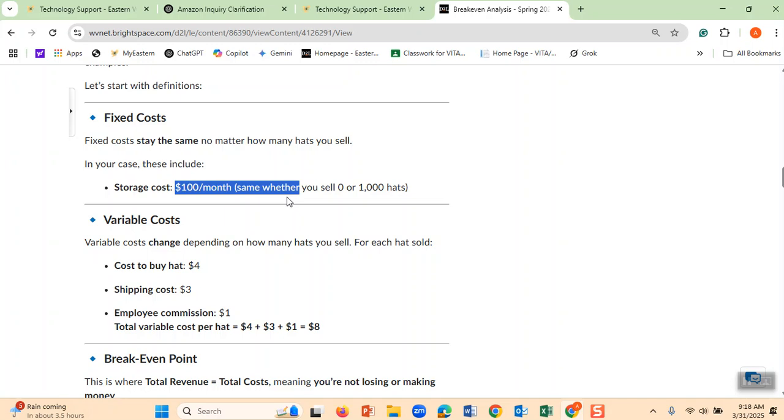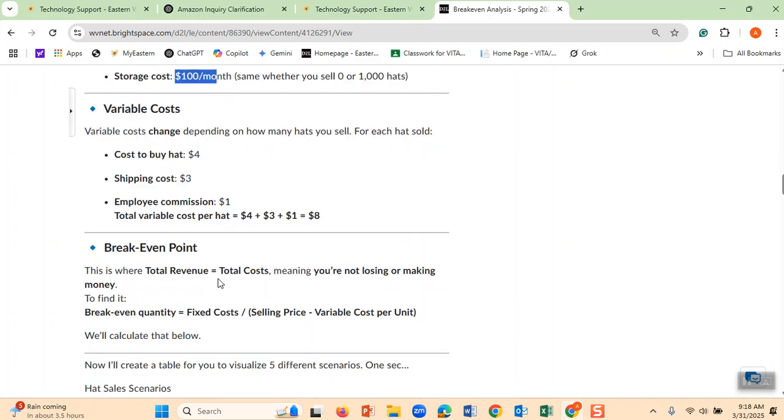I would like to see them sell millions of hats. Let's say the cost is $8 million, but they have sold 12 million hats. Therefore, out of the $8 million and $12 million, there are $4 million in my pocket. Out of the $4 million, I only have to pay $100 for the storage, and the rest of it, $3,999,900, is what comes into my pocket.